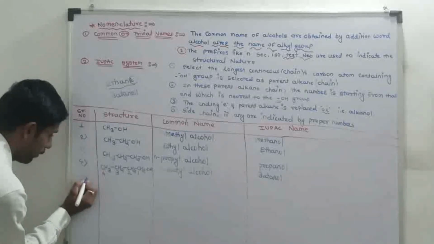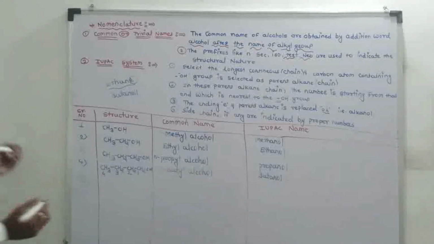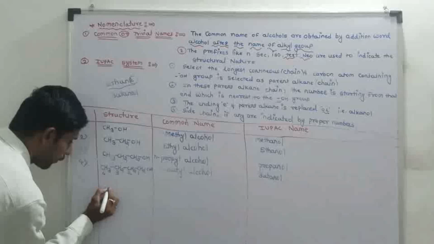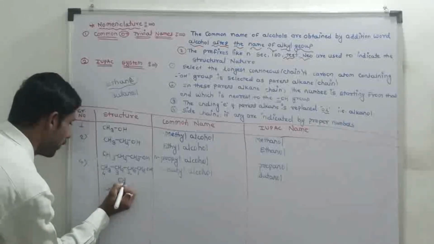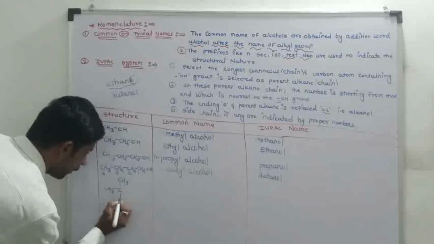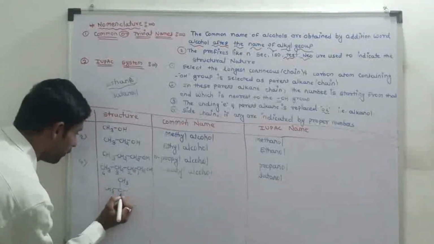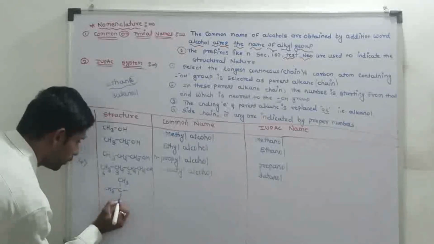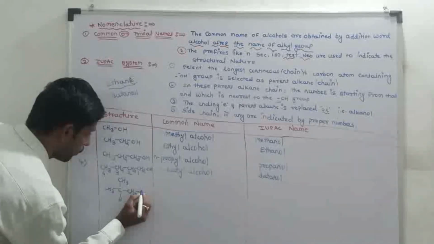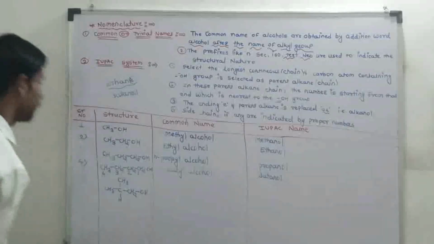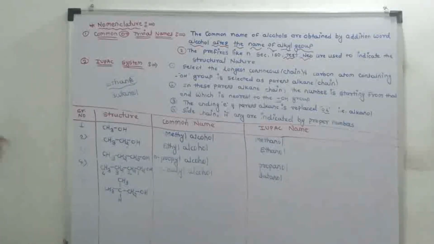Next: CH3, CH2, OH. How many carbons are present in this structure?